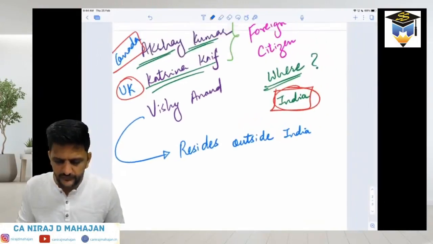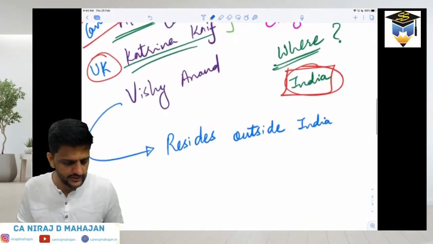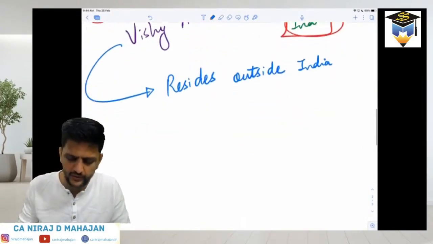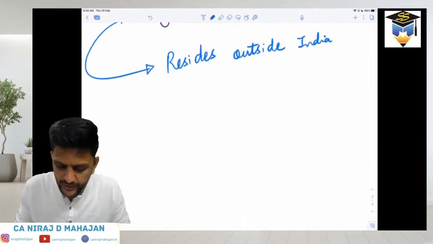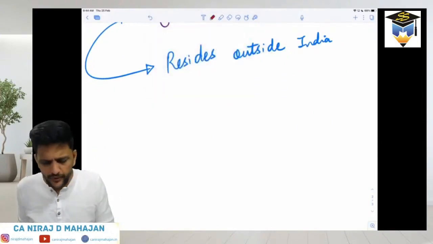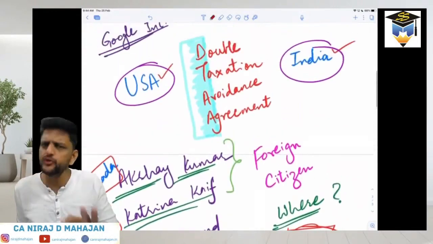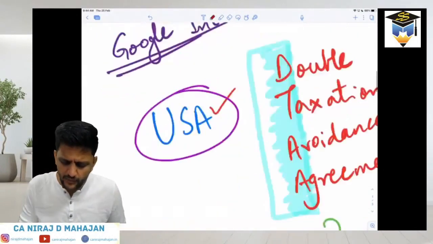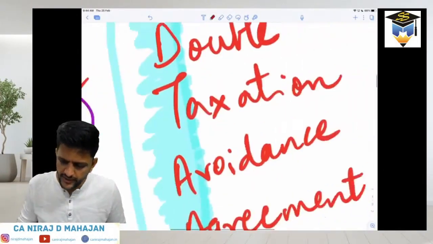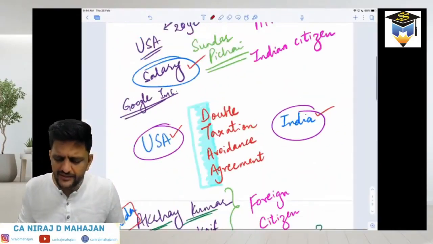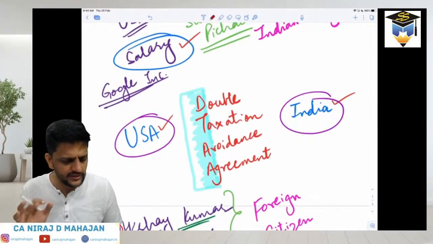Now, here the first thing which becomes important is where the taxes should be paid. Did you understand the question? Because obviously tax is a very important revenue for any country. USA may also demand the taxes because he's earning in USA. India may also demand the taxes because he is of Indian origin or belongs to India, for any reason. Clear till here?